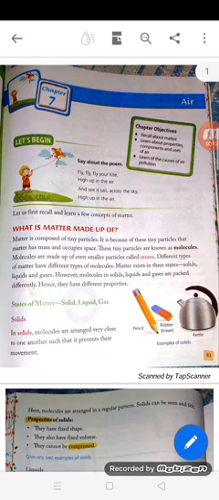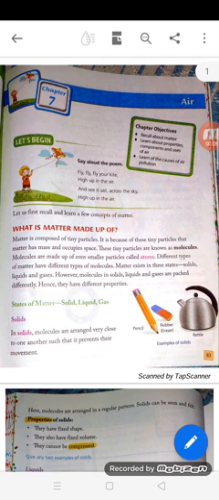So, what is matter made up of? Then you should know what is matter. Anything that occupies space and has mass is known as matter.